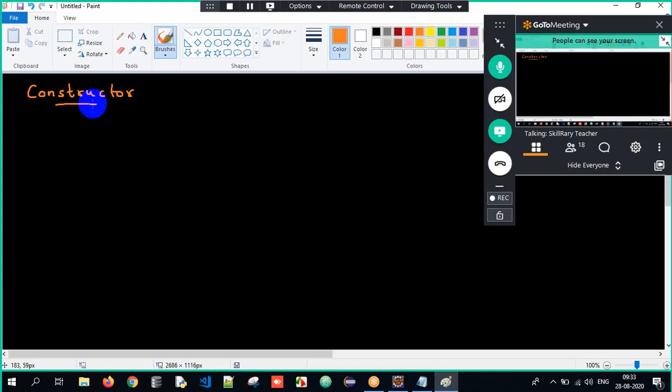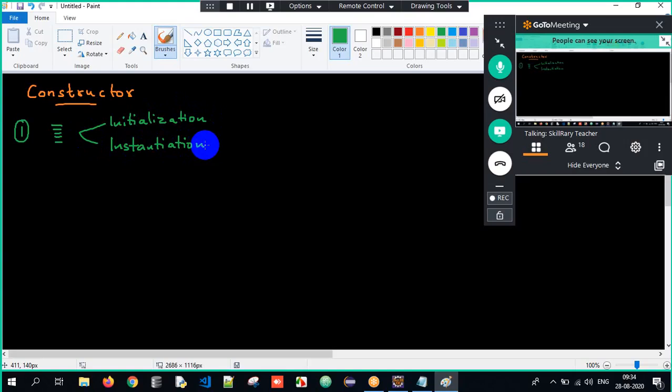So let us concentrate and understand what constructors are. It's a very simple part. Constructors are nothing but a set of instructions used for initialization and instantiation.